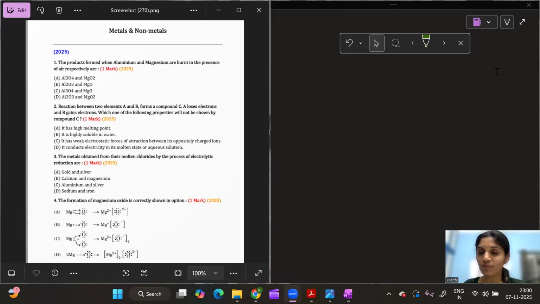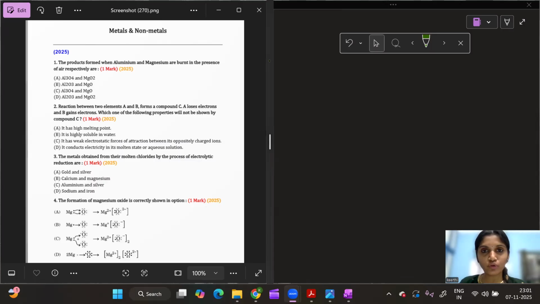And today we have taken such an important chapter, with a very good weightage when it comes to MCQs and even the theory exams. If we focus on the last year MCQs which came from the chapter Metals and Non-metals, let us try to do them and approach them in the best way possible, so that it will be useful for you to approach new questions with respect to this chapter. Okay, let us solve the MCQs.